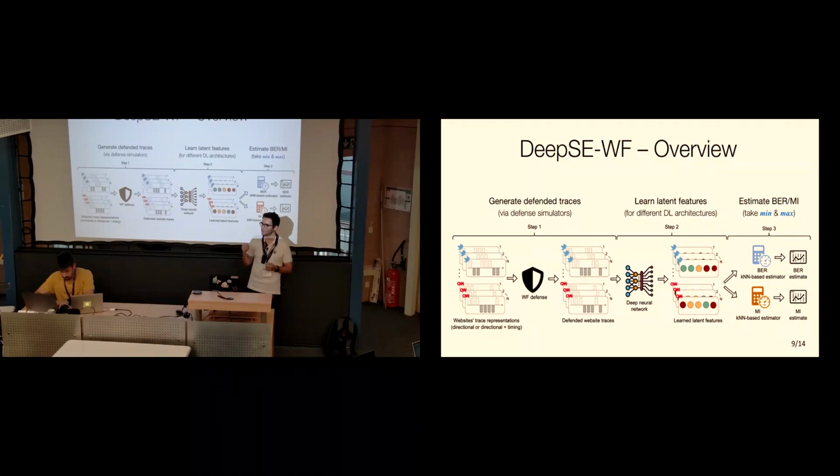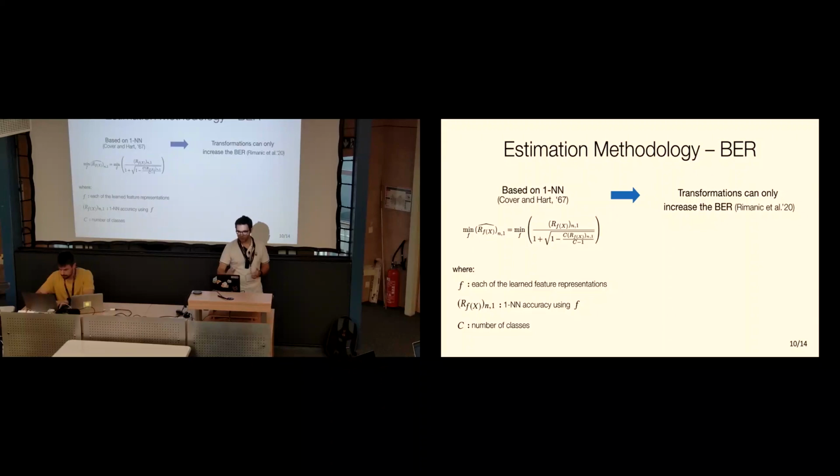And after this, we apply a KNN-based estimator that can actually give us an estimate of the Bayes error or the mutual information. And we take the minimum estimate that we can get for the BER across all these latent features for a given architecture, and we take the maximum one for mutual information. And we'll see why just in a couple of slides. So for estimating the Bayes error, we use the 1NN estimator proposed by Cover and Hart in the 60s.